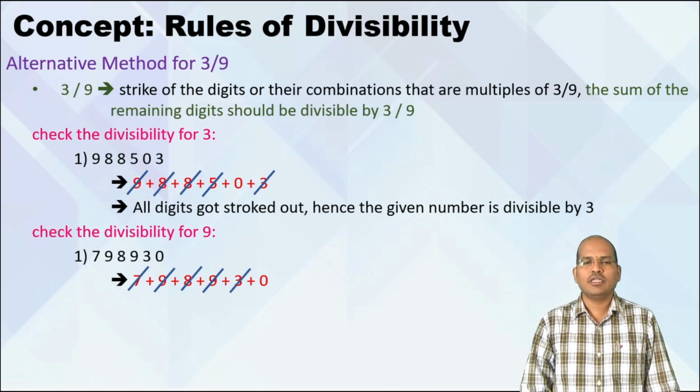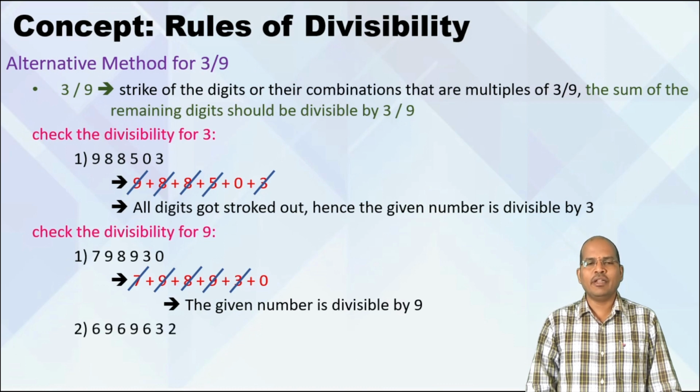So strike out 7, 8 and 3 also. So as all the digits got struck out, the number is divisible by 9. Go with the next example, that is 6969632.